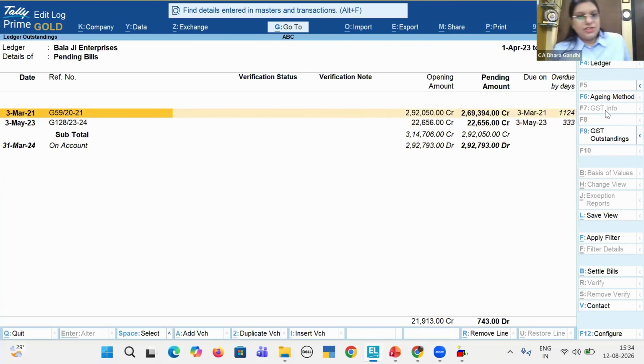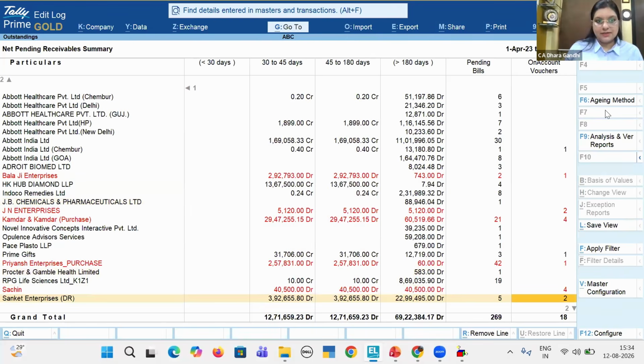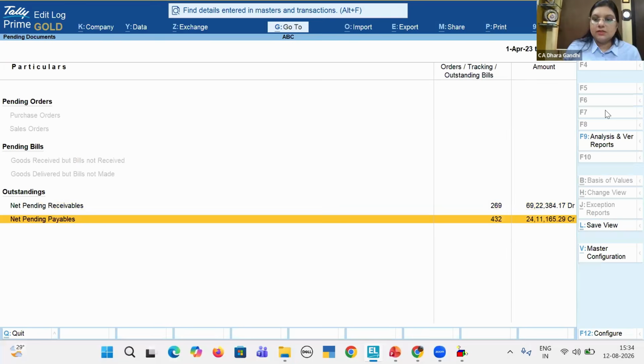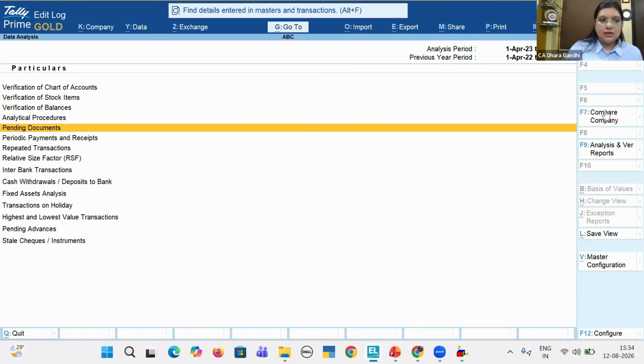So we can go through this report once, and if there is any on account transaction, we can inform our client's accountant to rectify and do proper accounting. Similarly, there are many features in this: purchase order, sale order overdue. So this is a ready reckoner for your receivable and payable analysis. Similarly, you can filter with highest and lowest amount. I'm not concerned with the low amount, only the highest amount, so the highest will come up and the lowest will go down. So this is all about this pending document summary.